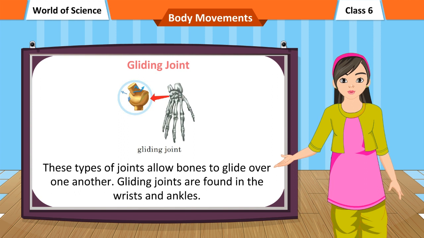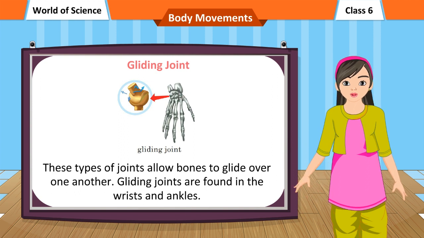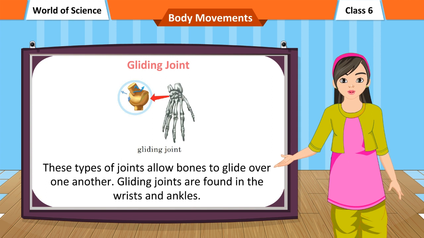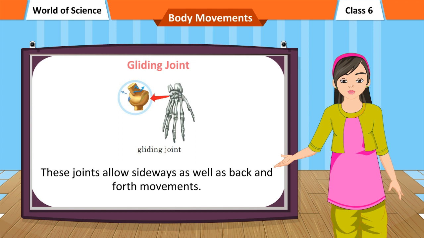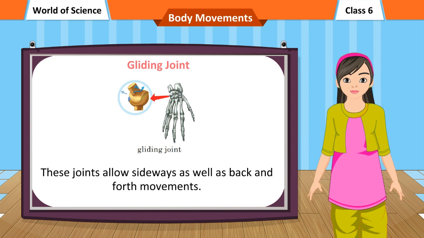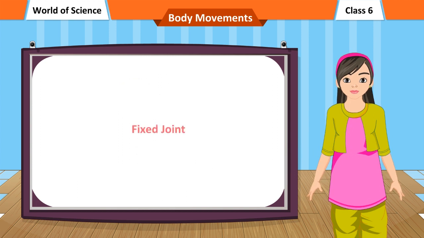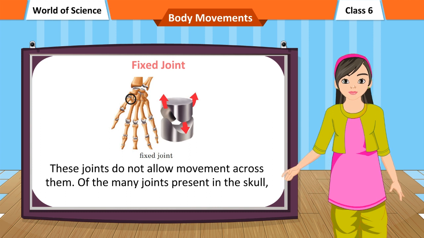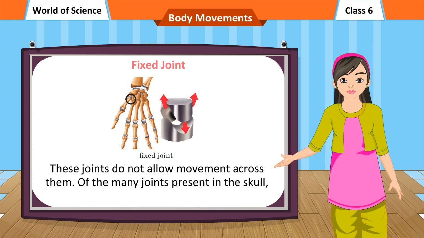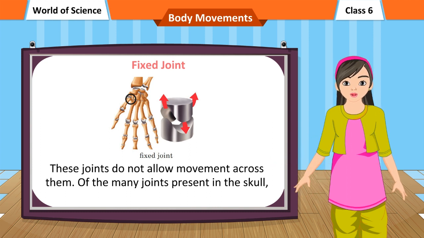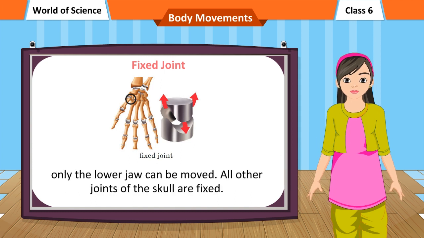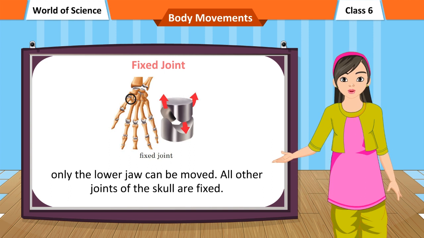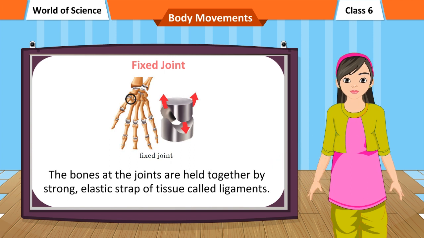Gliding joint. These types of joints allow bones to glide over one another. Gliding joints are found in the wrists and ankles. These joints allow sideways as well as back and forth movements. Fixed joint. These joints do not allow movement across them. Of the many joints present in the skull, only the lower jaw can be moved. All other joints of the skull are fixed.